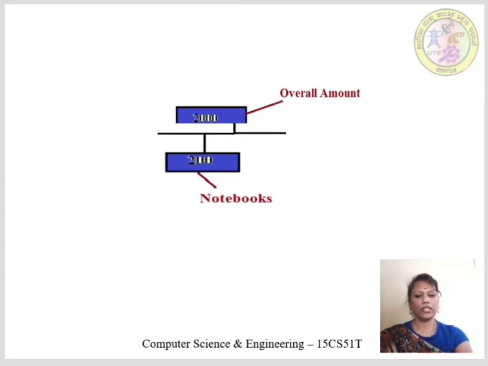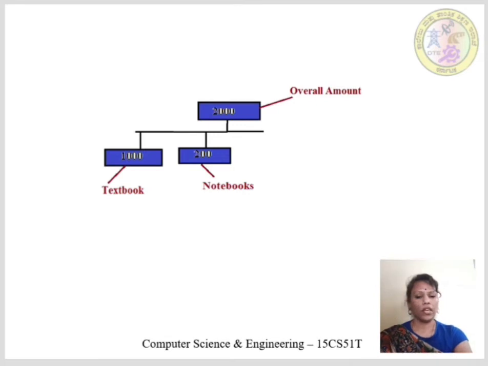So let's reserve rupees 200 for notebook purchase out of 2000. Rupees 1000 for textbook purchase. And rupees 200 for pen, pencil and stationery shopping.